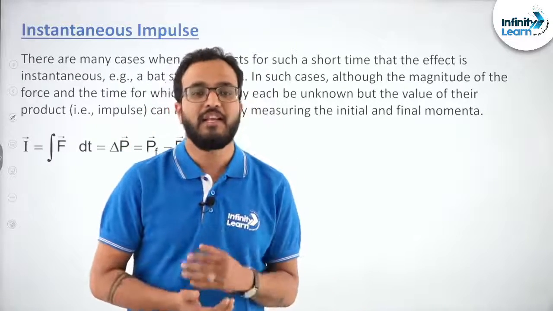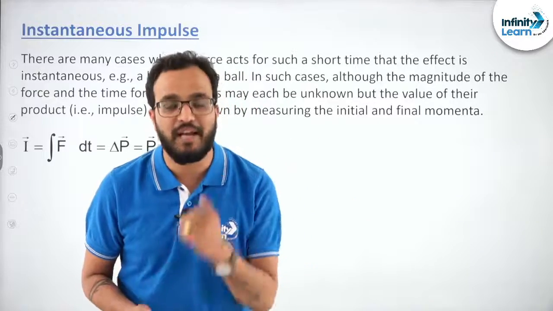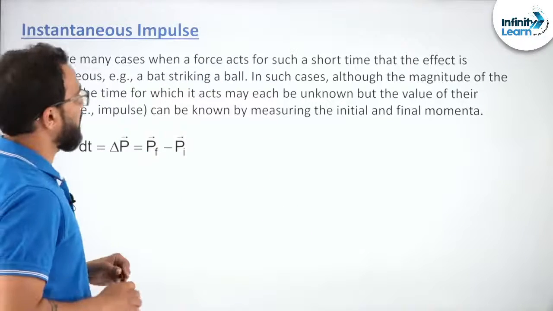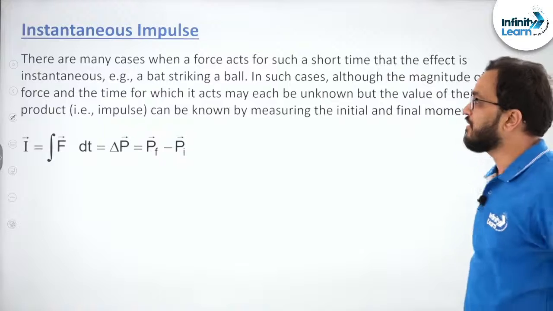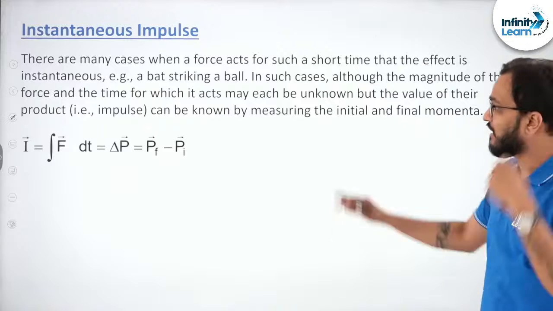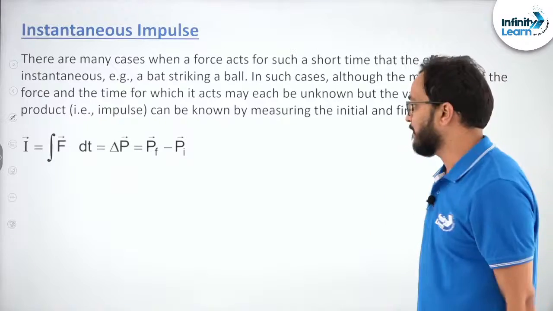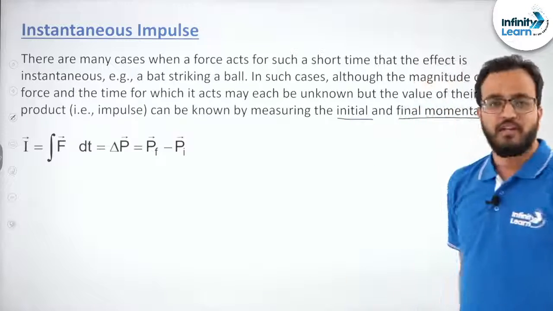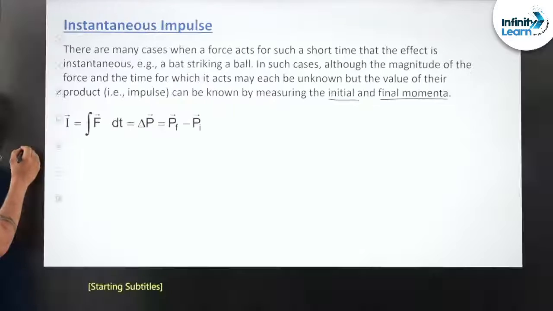What is the impact? The impact is the momentum change that has been brought by the force applied by the bat on the ball. Same line I have written here. There are many cases when a force acts for such a short time that the effect of force is instantaneous. Example, a bat striking a ball. In such cases, although the magnitude of the force and the time for which it acts may each be unknown, the value of their product, that is the impulse, can be known by measuring the initial and final momentum. Perfect. Do you understand this thing? So it's so wonderful. So we can use this concept.